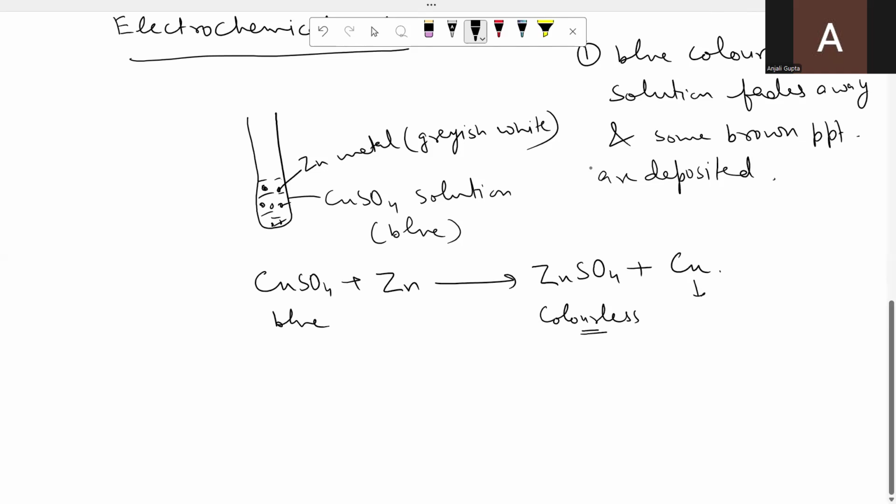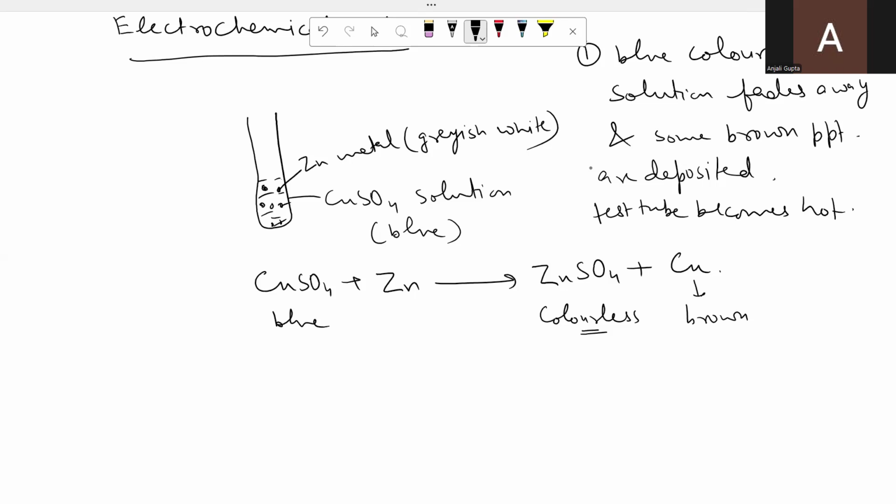And copper metal is brown in color. So copper metal is formed, because of which some brown precipitates are deposited. And one more thing, the test tube becomes hot. That means the reaction is exothermic because energy is released during the reaction. So here, chemical energy is converted into heat energy.